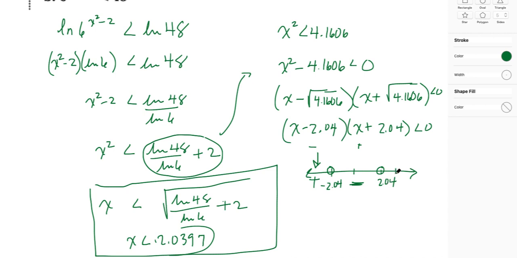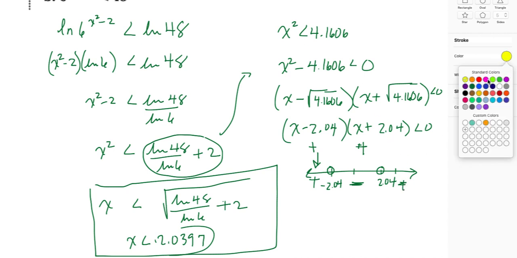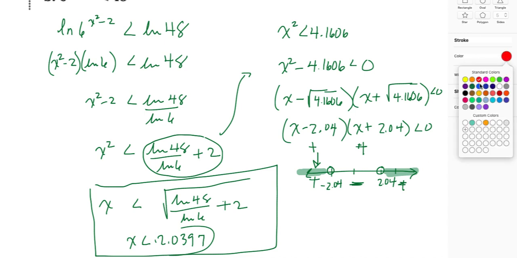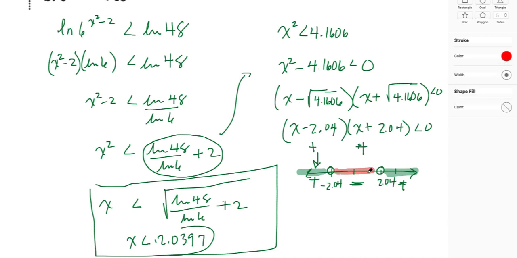And finally, if I choose a number like positive 3, I'm going to get a positive answer here and a positive answer here, and therefore this whole section is going to be positive. Let me make it very plain. Positive values will come when we are dealing with values below negative 2.04 or above positive 2.04. Negative answers will arrive when we're dealing with values just between negative 2.04 and positive 2.04.